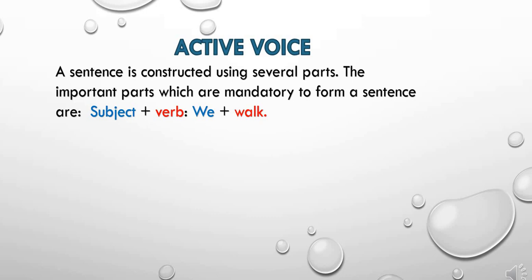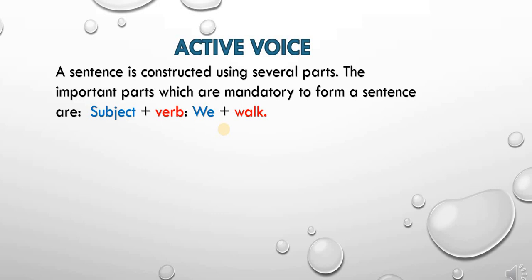Before we learn what active voice is, we should learn the construction of a sentence. A sentence is constructed using several parts. The important parts which are mandatory to form a sentence are subject and verb. An example for this is: we walk. See, we walk is itself a sentence.